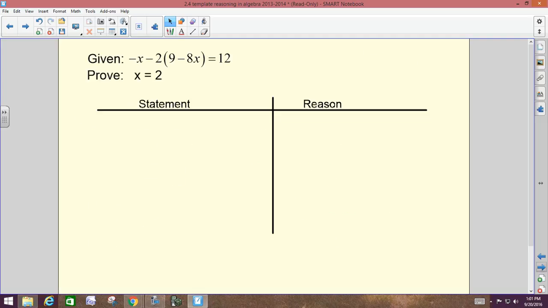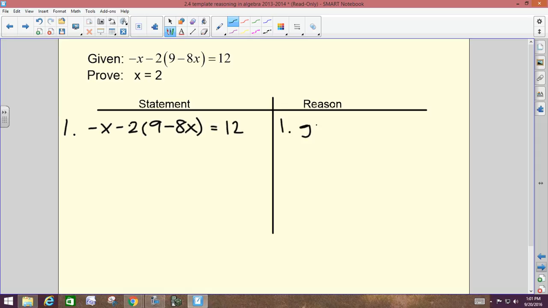Second one. There's going to be 5 steps to this one. So those of you that write big, don't write too big. Sorry, I didn't give you a lot of room there. Our first step is what's given to us. So you take what's behind the word given and copy it down into step 1. Negative x minus 2 times the quantity 9 minus 8x equals 12. Reason: given.